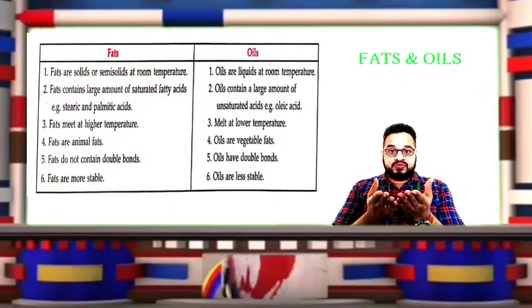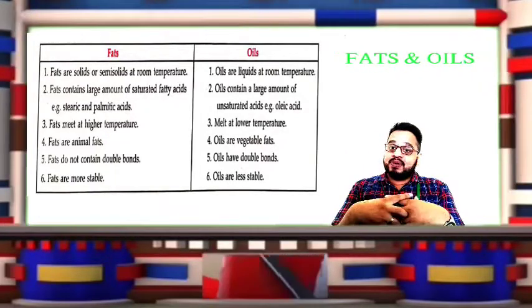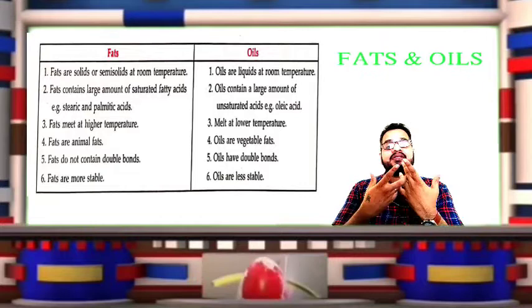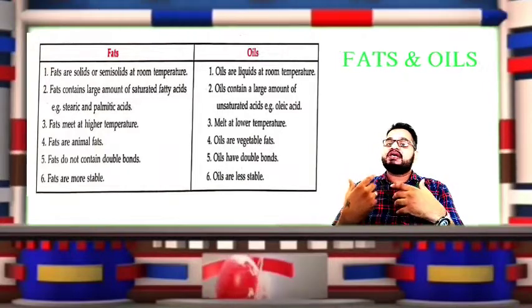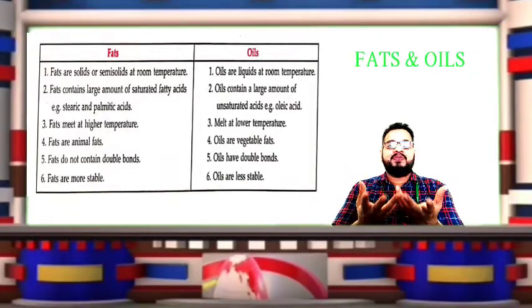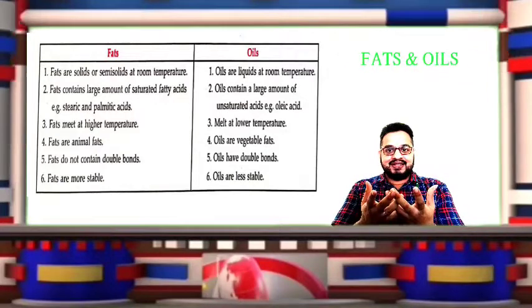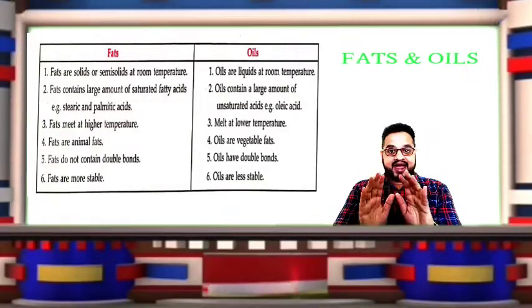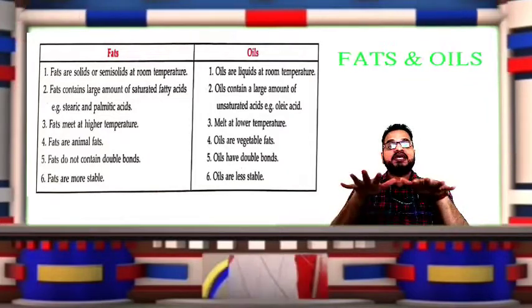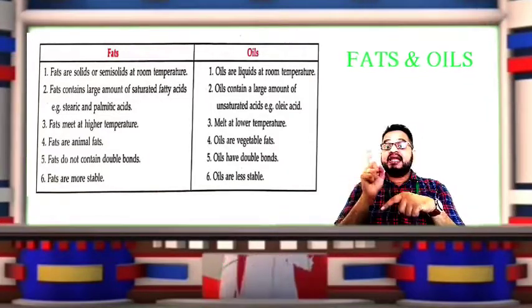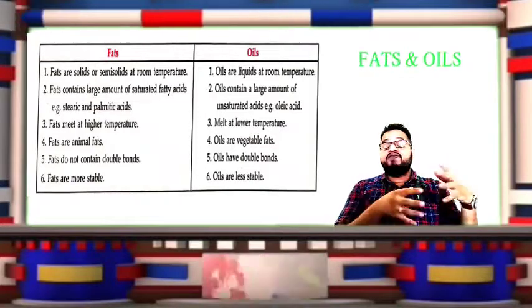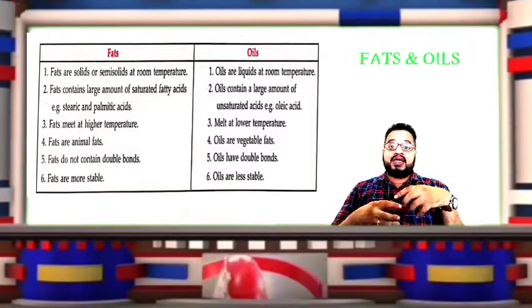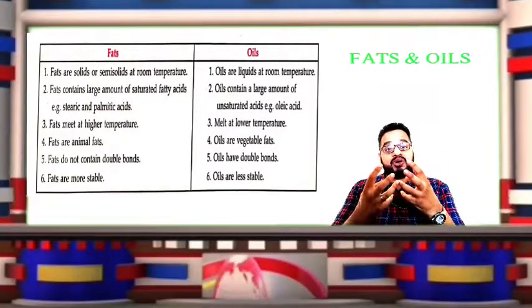And fats, we have seen, contain very few double bonds. Why? Because they are saturated in nature. Oils contain a high amount of double bonds because they are unsaturated in nature. And as fats are in a saturated state, fats are more stable. Oils are less stable, because if you keep oil for a long time, it will produce a sort of pungent oil.